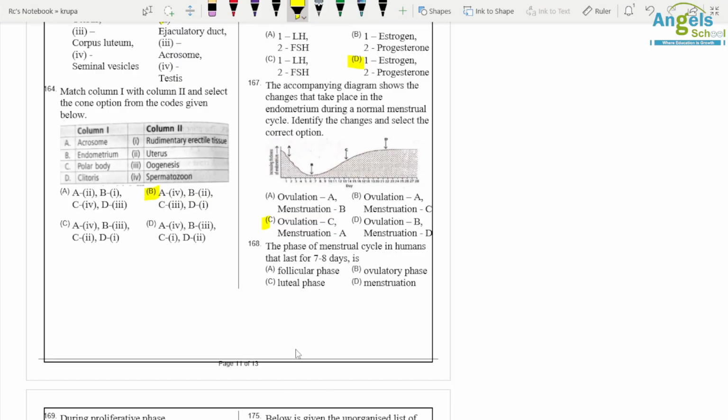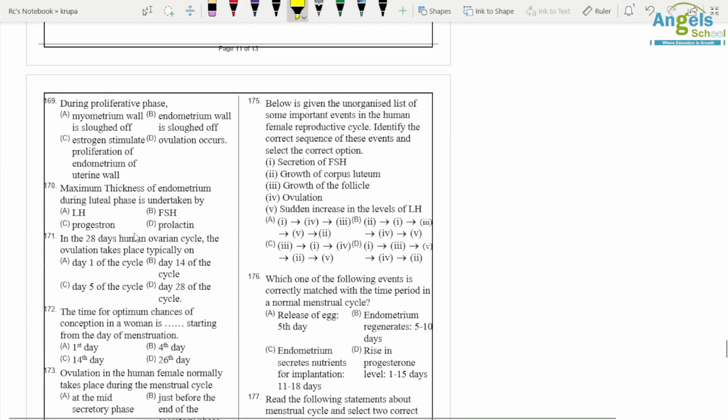So the last stage of 7 to 8 days is the luteal phase or secretory phase. During proliferation, estrogen stimulates proliferation of the endometrium of the uterine wall. Maximum thickness of the endometrium deals with progesterone.